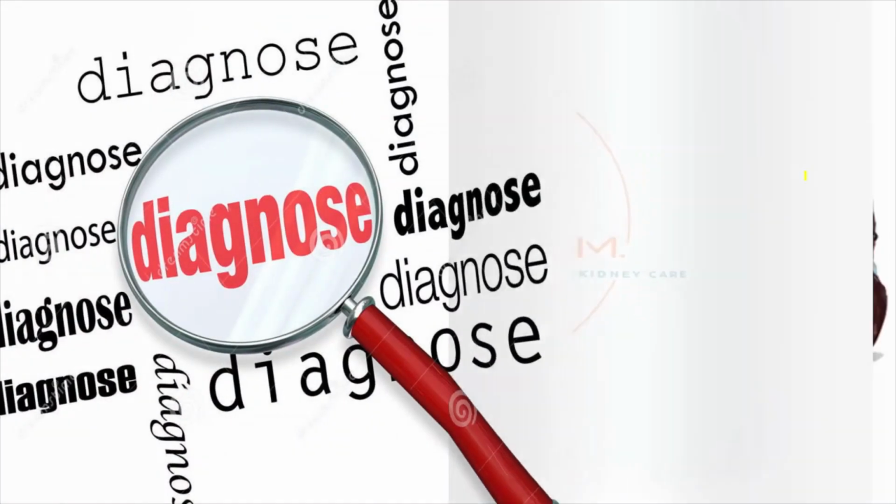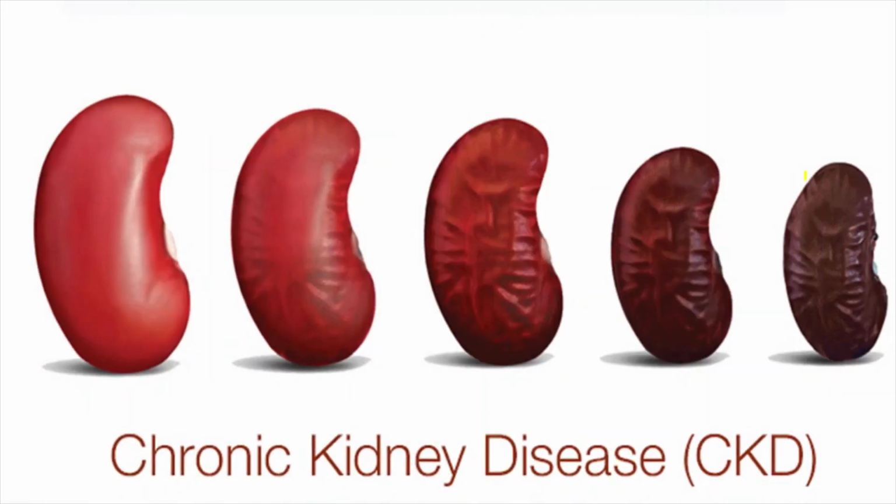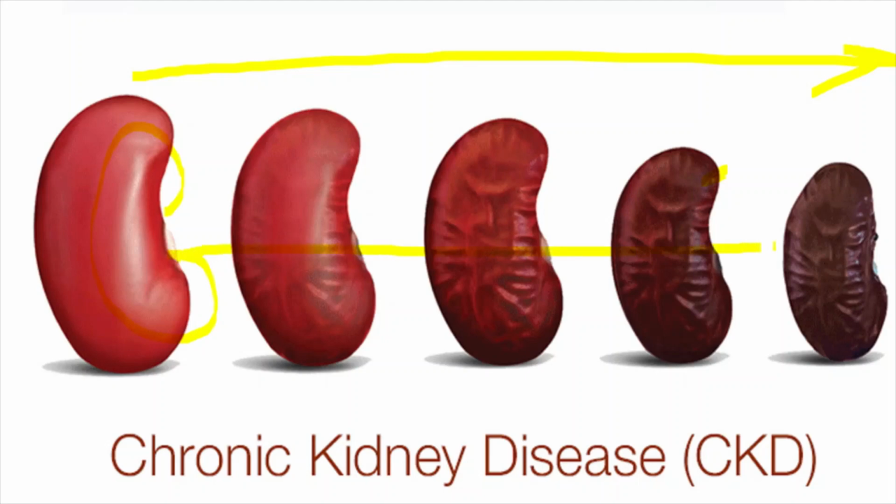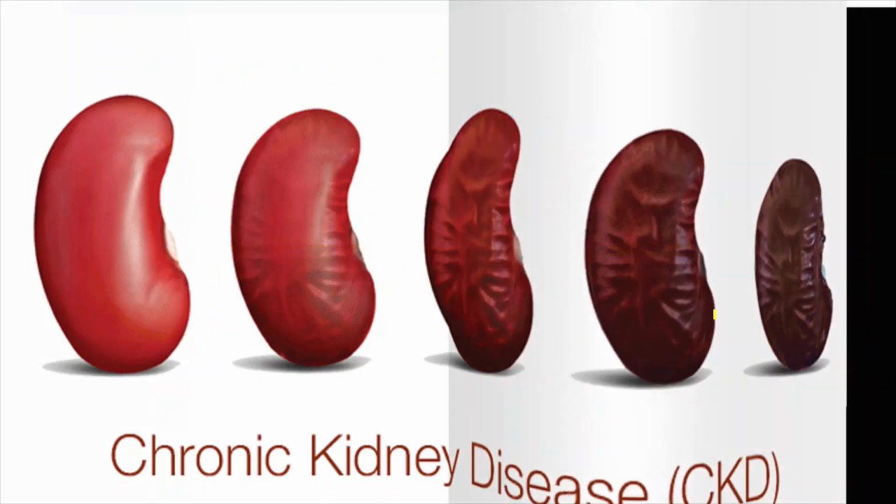So how are we going to diagnose it? This is a representational image of what happens in CKD. This is a clear bean-shaped kidney. As the CKD stage progresses, it becomes a lusterless, blackish kidney. Not in all diseases, but mainly in whichever disease causes CKD, usually the kidney goes to a shrunken state.